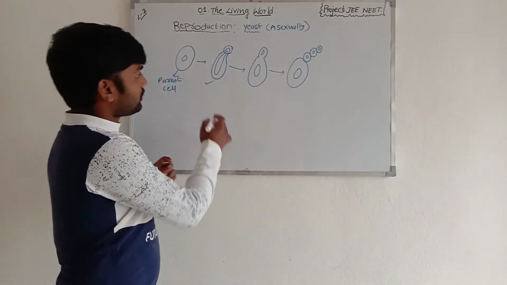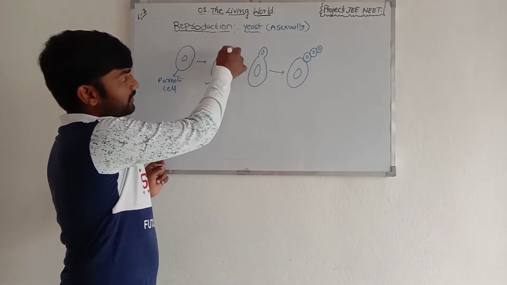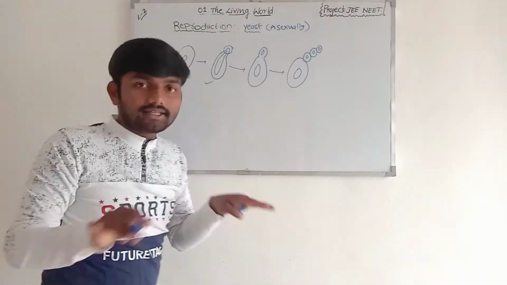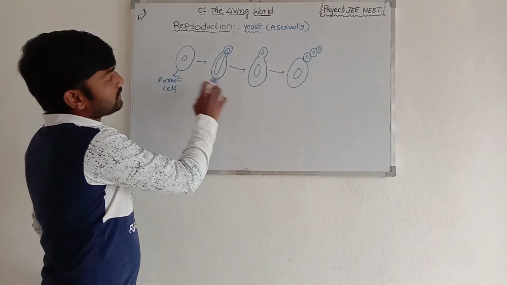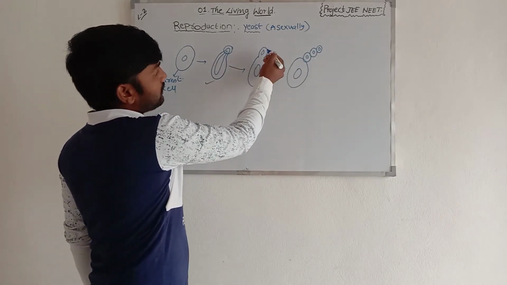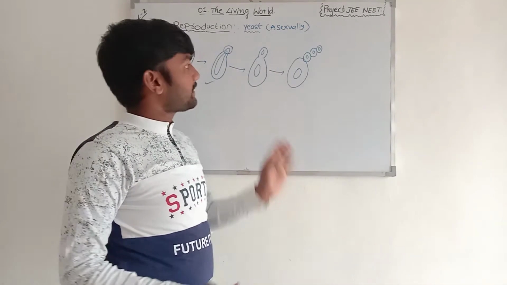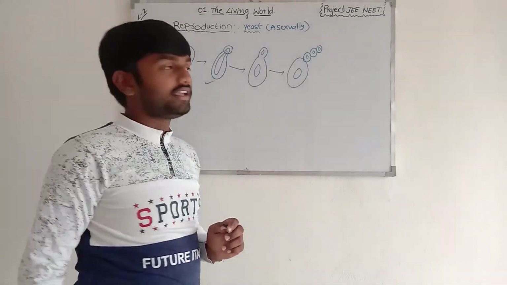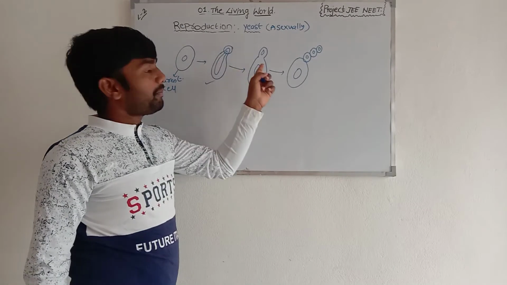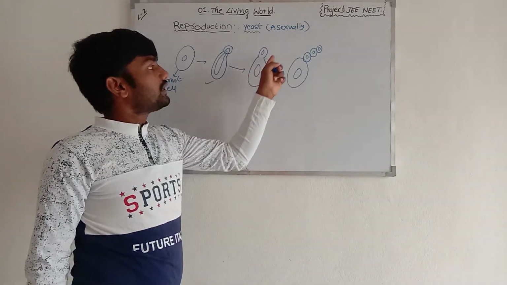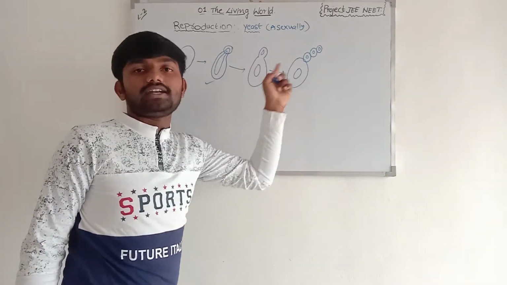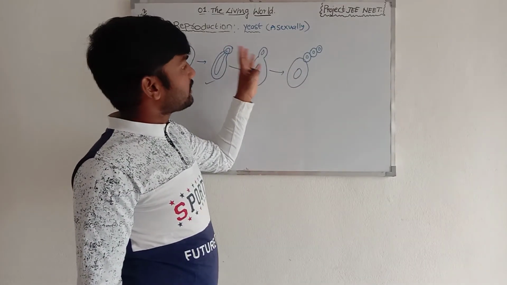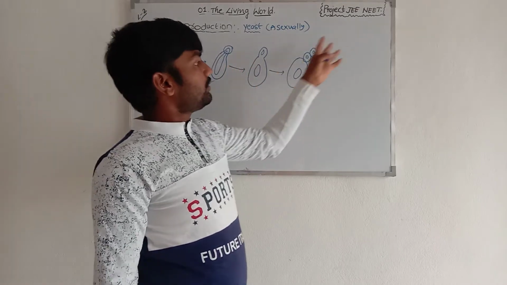Later, the bud which is coming from the parent cell is also present on the parent cell. Now it has become a matured bud. They are separated buds, meaning the nucleus is copied, and another bud forms on the parent cell. Then they form another bud on the parent cell and become a new individual.